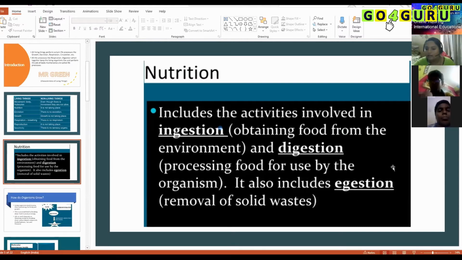So for obtaining nutrition, we need three processes. We need to take food through the mouth; that process is called ingestion. After that, we need to digest the food by the process called digestion. And third, after digestion, we remove our solid waste. All metabolic waste or solid waste needs to be removed out of the body by the process called egestion. Am I clear to you all?